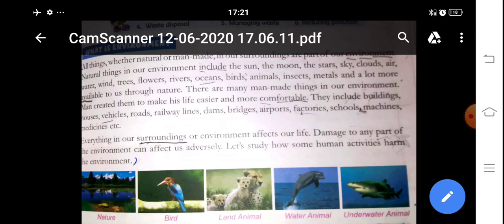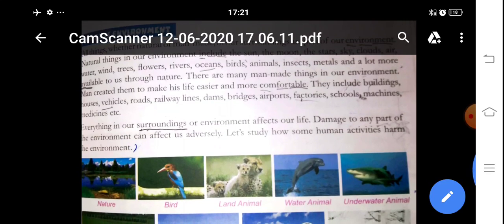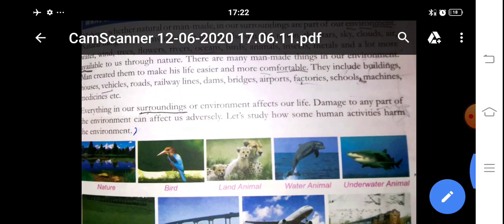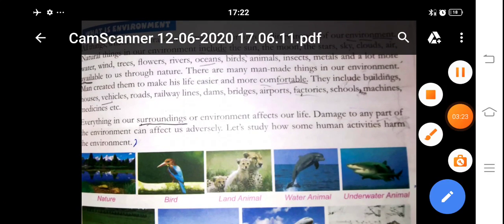Like this mobile phone is also an invention, and it makes our life very easy, so it is also part of the man-made environment. They include buildings, houses, vehicles, roads, railway lines, dams, bridges, airports, factories, schools, machines, medicines, etc.